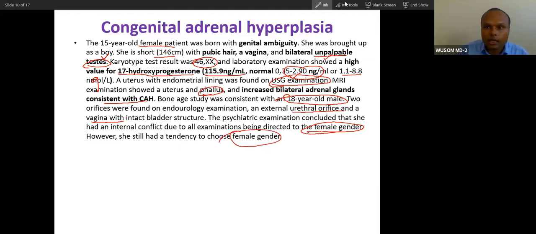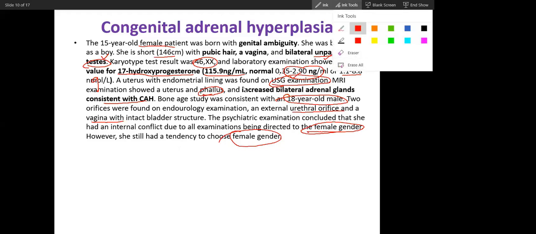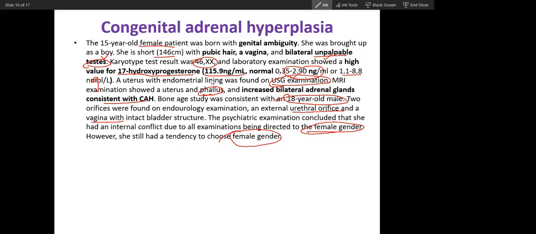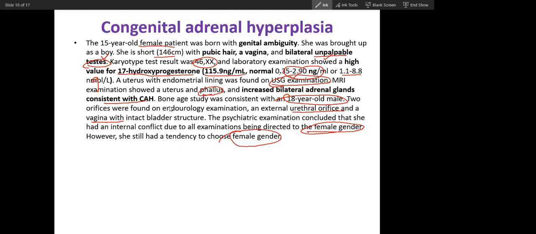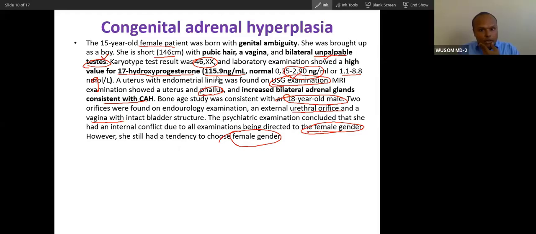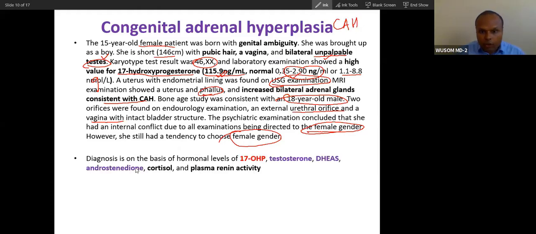So what would be the diagnosis here? Congenital adrenal hyperplasia. Which one, classical or non-classical? Classical, because OHP is very high. Yes. Okay, this is classical congenital adrenal hyperplasia. So for diagnosis, this is a very important test. Other tests can be done, DHEA, androstenedione, cortisol, but this is the cornerstone of diagnosis and differentiation.